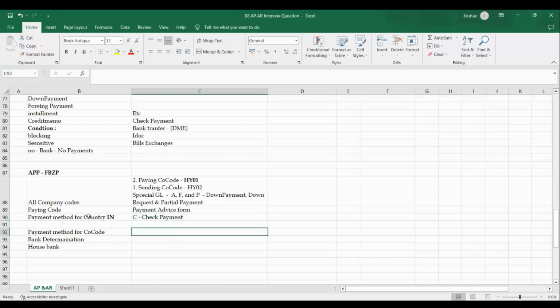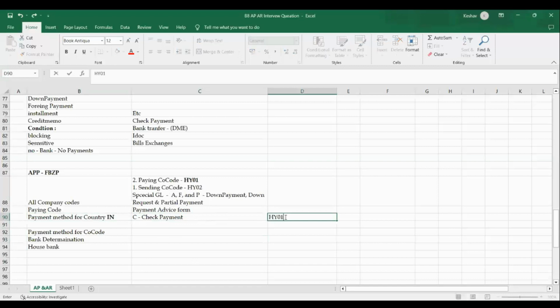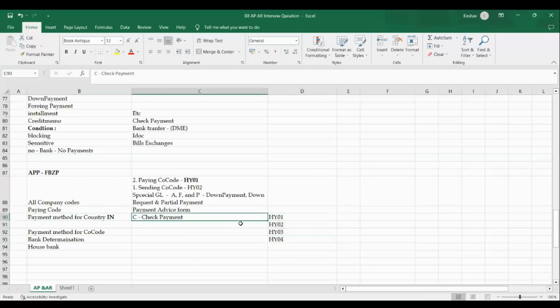The meaning here is, for example, in India we have 10 company codes, say HY01, HY02, HY03, all related to India. For all these company codes I can use the same payment method; I don't want to create it separately.